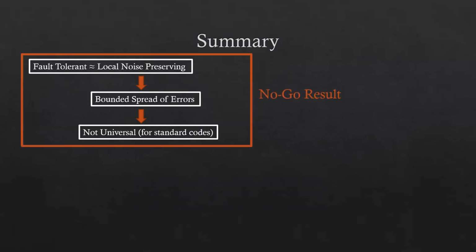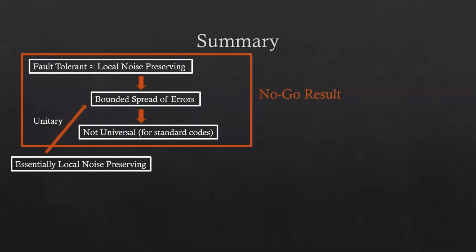Taken together, these form a no-go result, which can be understood as a generalization of results such as the Eastin-Knill theorem for the codes to which they apply, and which we argue encapsulates the underlying principles behind the understanding that fault-tolerant quantum computing on a universal basis is difficult. However, because of its generality, it also points the way to understanding how in general it can be circumvented. In particular, it clarifies a natural generalization of local noise-preserving channels to the class of essentially local noise-preserving channels, a more general while still fault-tolerant class.